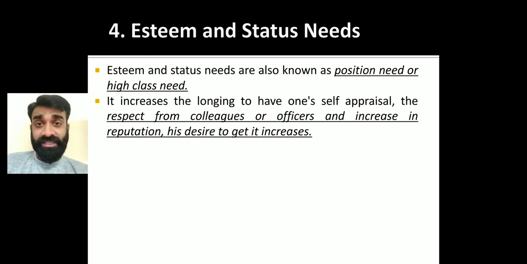It is a psychological state in which a person thinks, yes, I want to achieve a particular thing, I want to achieve a higher level of position, so that my esteem, my status is going to increase. Getting my point, right? People are going to show off: yes, I have a car, I am working as this particular person, I have this costlier bike, I have this house, everything. That is the status need, right? Okay. Then